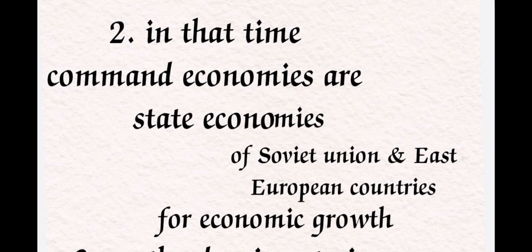What is to be produced by the country and how it is to be distributed, all these decisions were made by one person, who was given the commanding powers. That is known as a command economy, also known as a state economy. These were prevailing in the Soviet Union and East European countries.